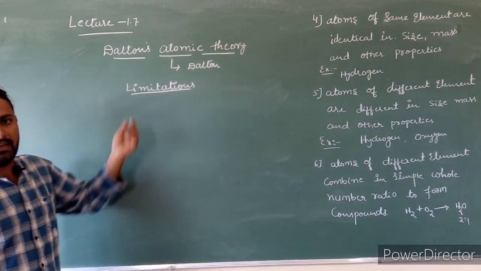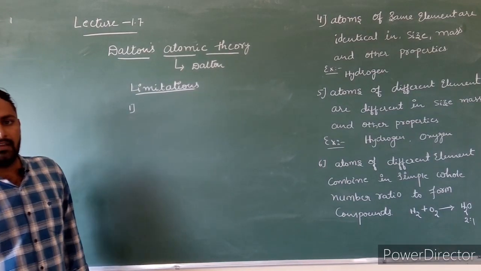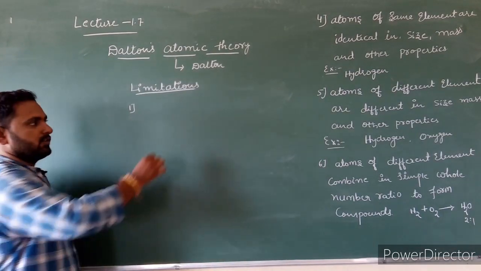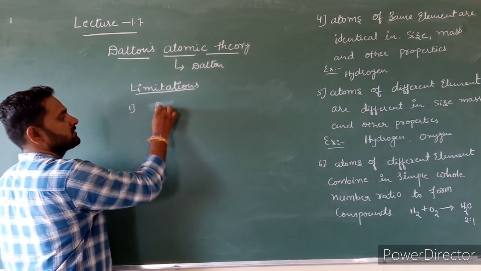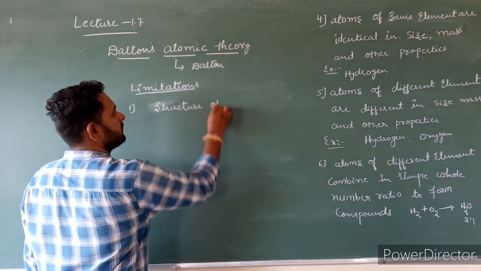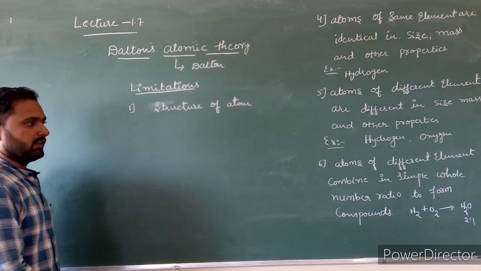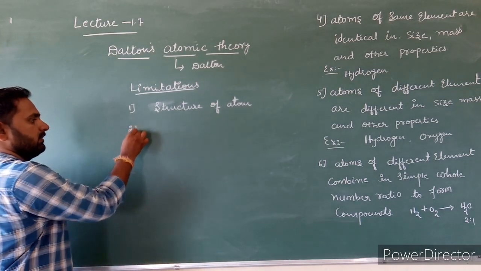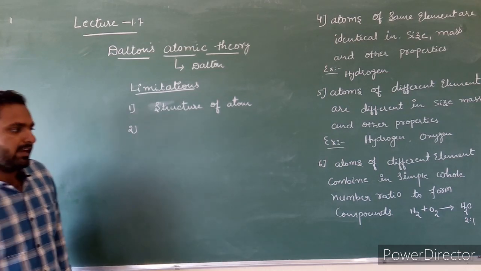Limitations of Dalton atomic theory. Dalton theory could not explain the structure of the atom. This is the first limitation of Dalton atomic theory. The second one: it could not explain the nature of forces between atoms.